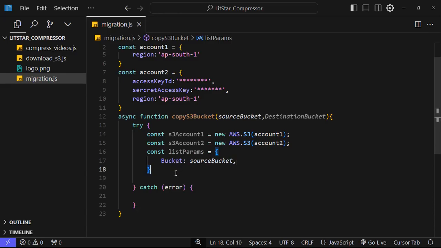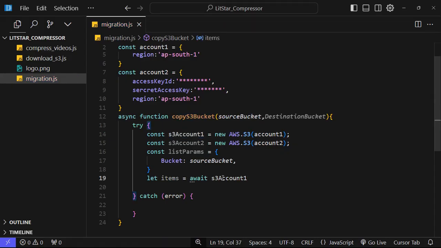Next we need to get all the items. For that we need items, and we will use await with our S3 first account.